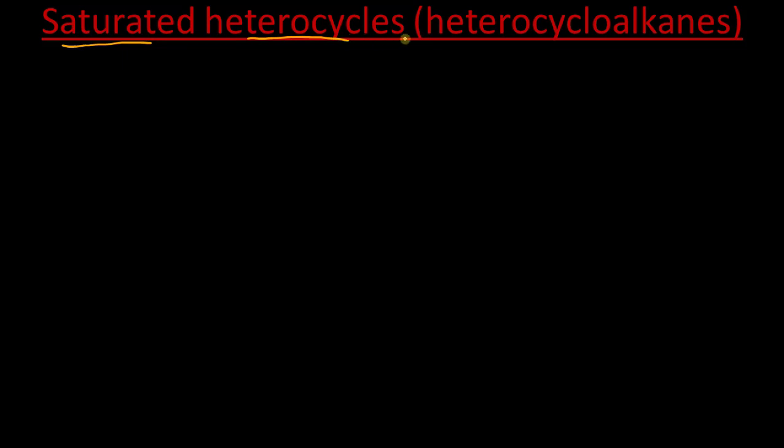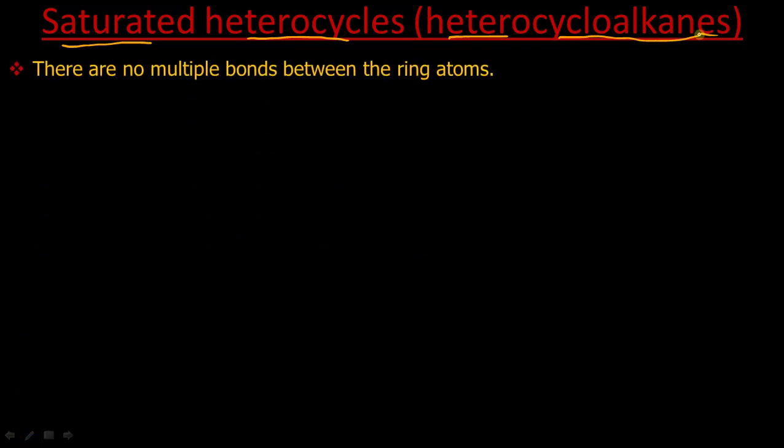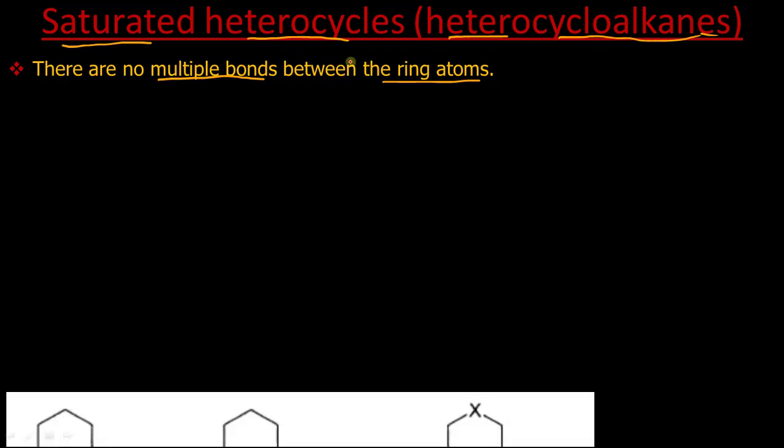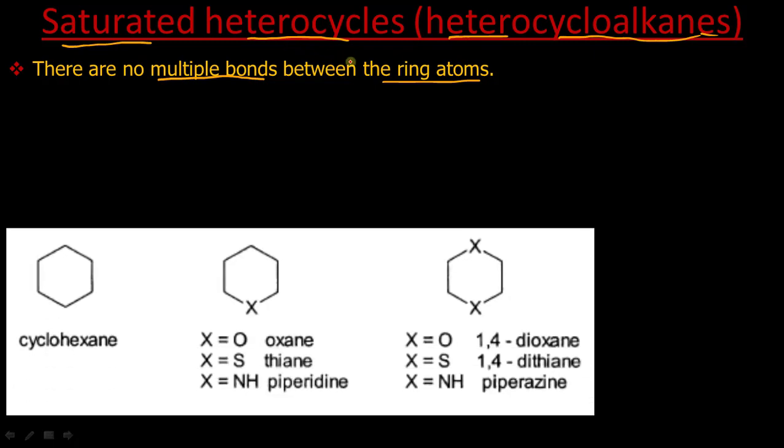These are also called heterocycloalkanes. Why? Because they are obtained from cycloalkanes. So the most important condition is that there should be no multiple bonds between the ring atoms. So all the ring atoms should be saturated. That's why we call it a saturated heterocycle, or we can also call it heterocycloalkanes.